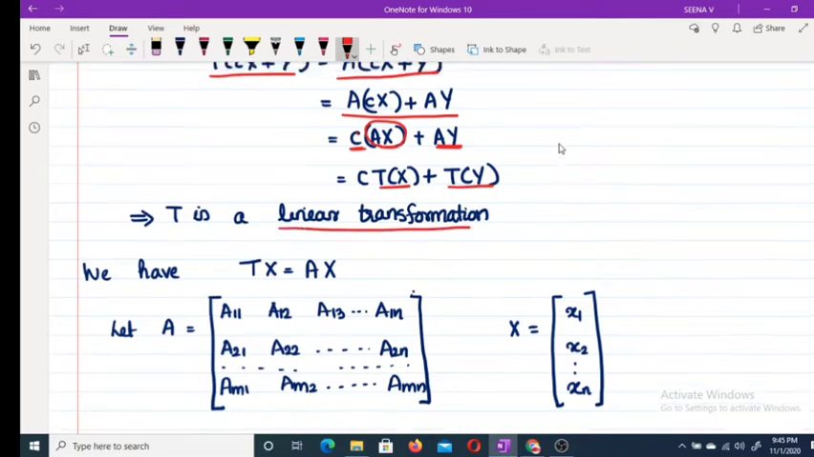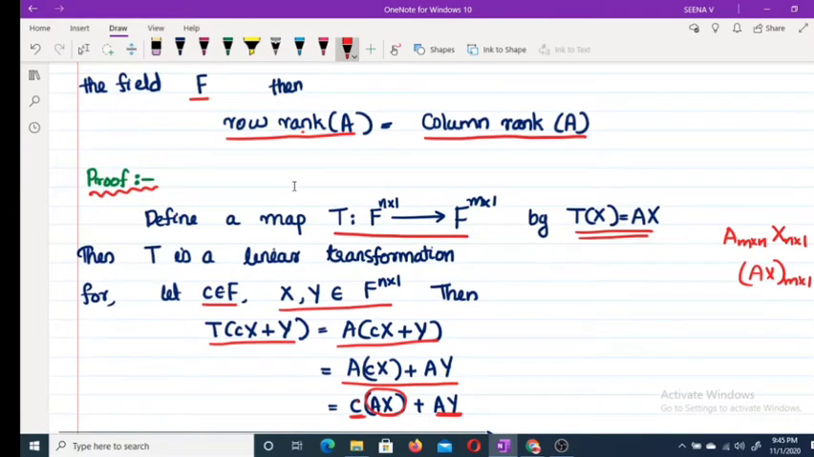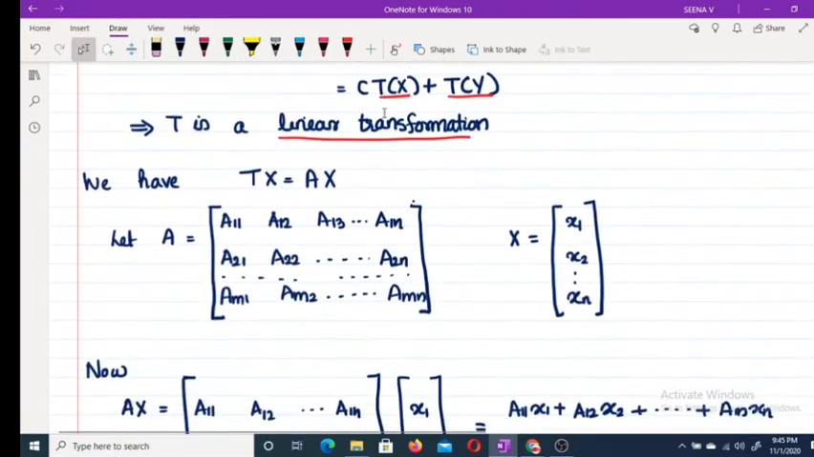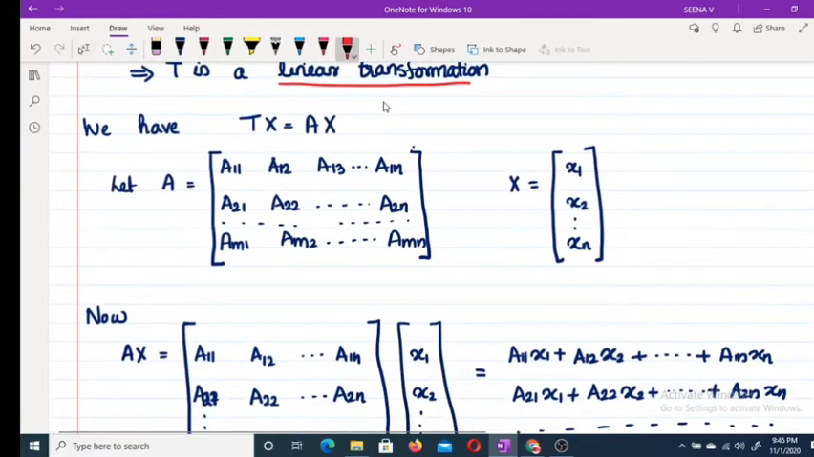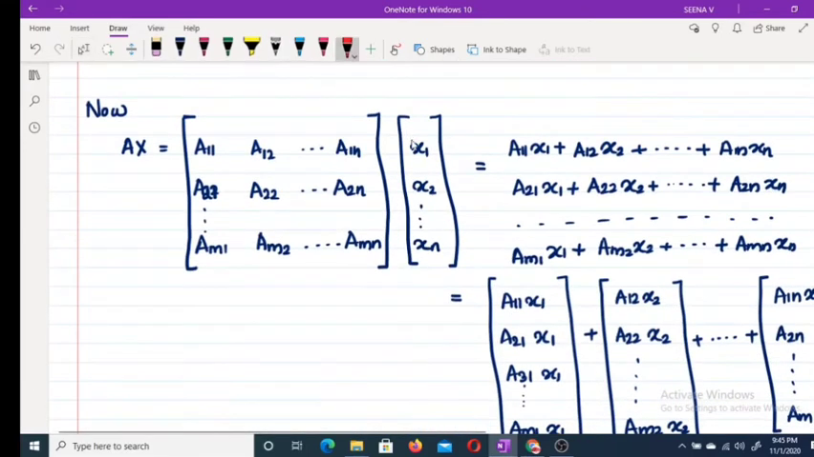Now, what do we have to prove? Row rank of A equal to column rank of A. For this T, Tx is defined like this. Look at an example. Let A equal to this and x equal to this. Now what is actually Ax? Ax you can write as A into x. Therefore, a11 into x1 plus a12 into x2 plus etc. plus a1n into xn. This is the first entry.